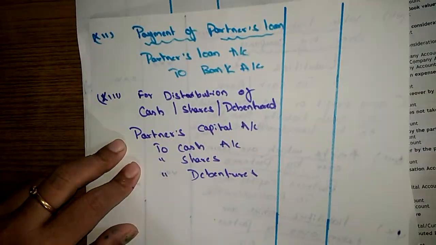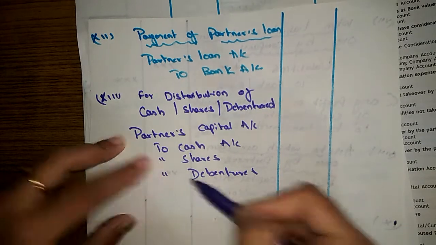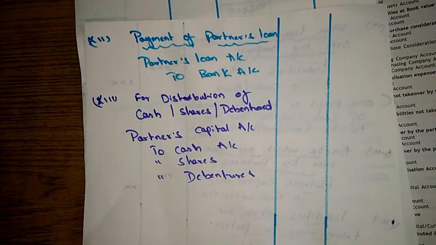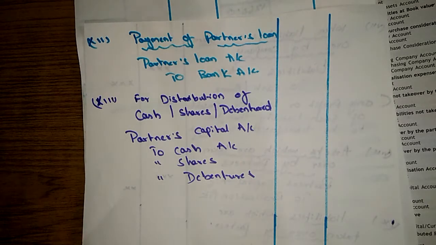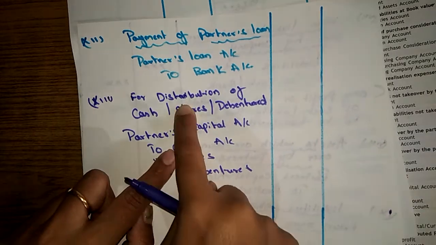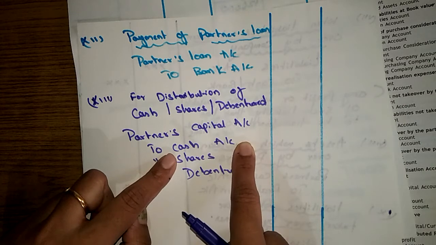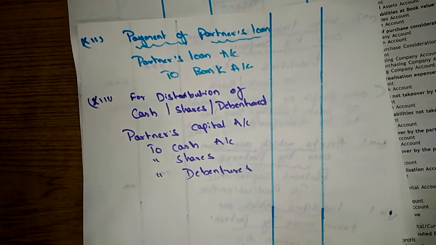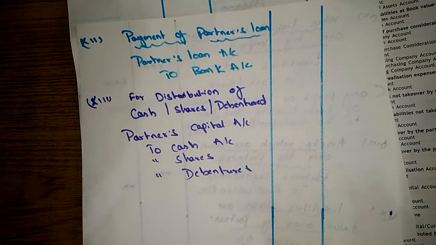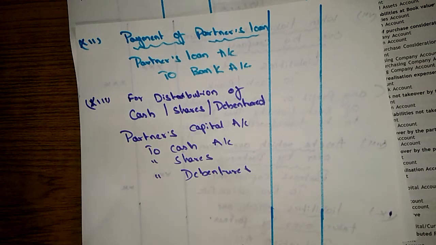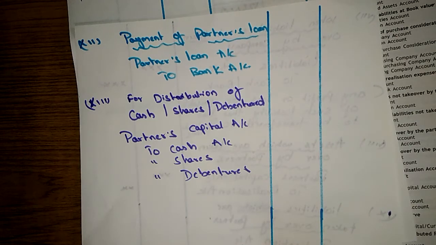And the last entry, the distribution entry. Whatever purchase consideration a firm is getting from a company, in the form of cash, shares or debentures, that cash, shares and debentures have to be distributed among the partners in their capital ratio or profit and loss ratio, according to the information given in the question. Okay, so these are the journal entries. Hope this helps, just keep on practicing. It will be easy for you to pass all these journal entries.